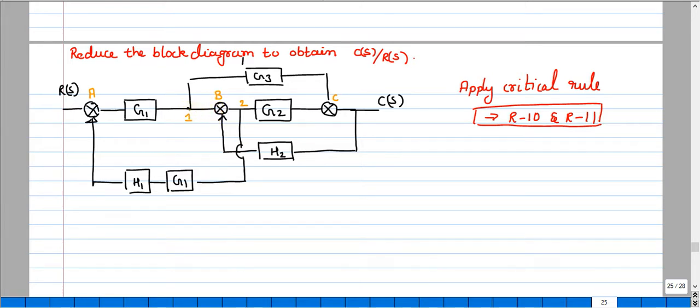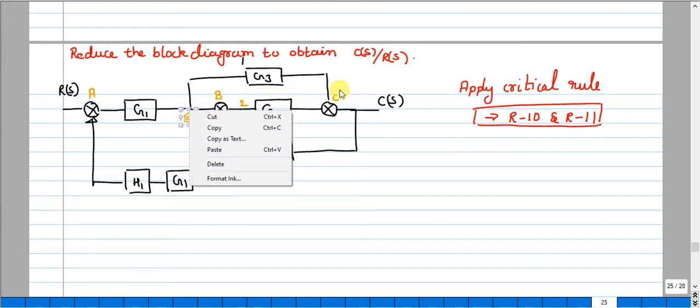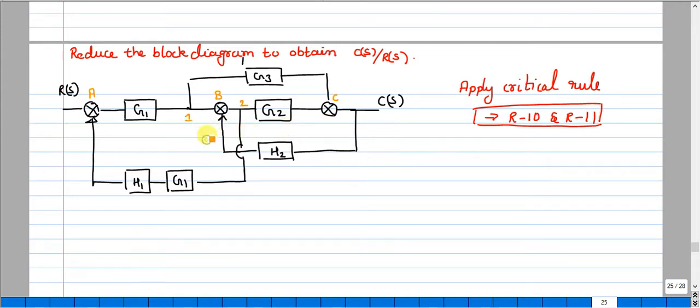Even if I shift this takeoff to the right, there also I won't be getting any minor feedback. If I shift this A summing point after G1, there won't be any closed loop.